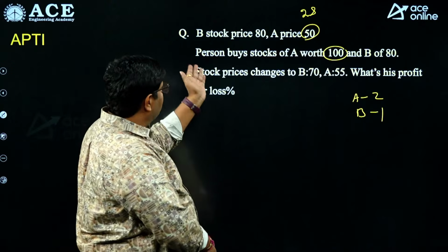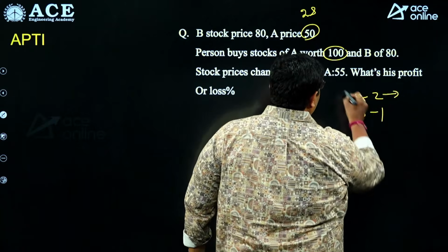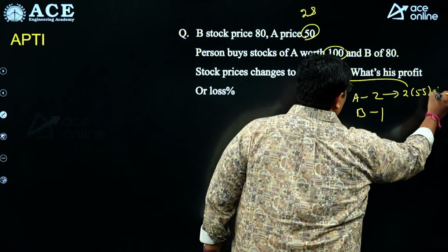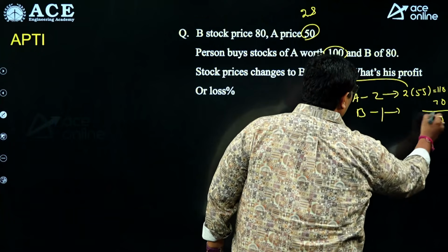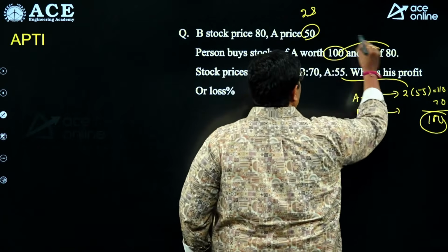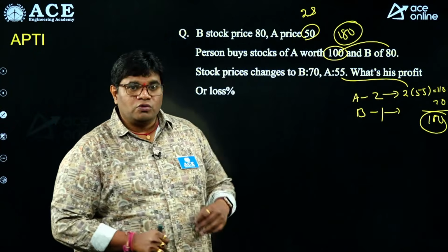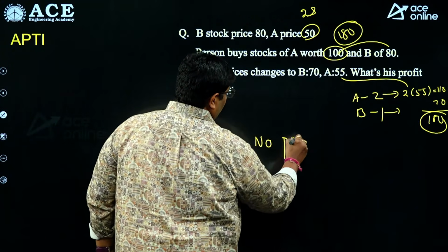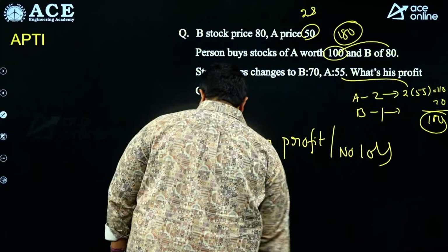The stock amount changed to B 70 and A 55. A actually has 2 shares, and after the change, 2 into 55, that is 110. B has only 1 share, that is 70. So after the change, 180. Before the change, his investment was also 100 plus 80, 180. So before the change 180, after the change also 180 only. So there is no profit, no loss in this condition.